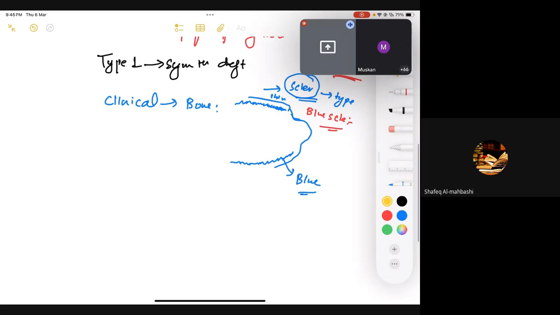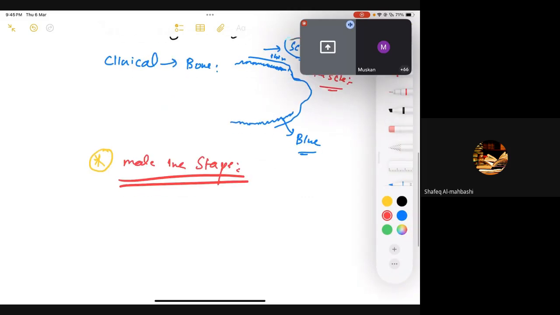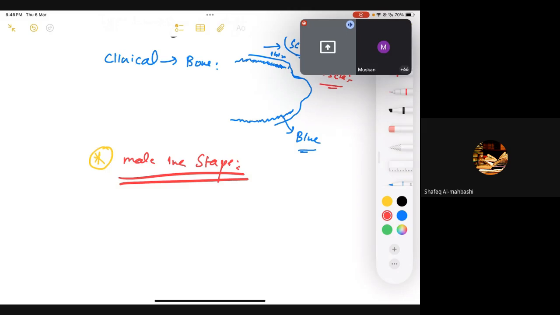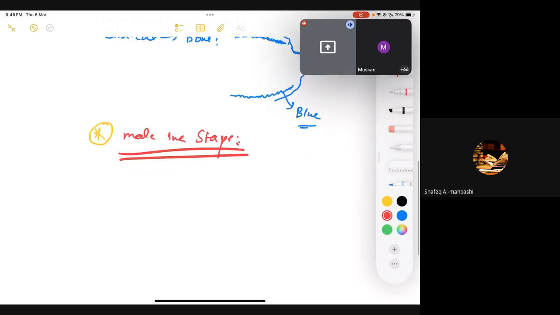Okay, third thing, we know for hearing, we require bones as well. For hearing, malleus, incus, and stapes, right? They are the small bones present within your ear, right? And you guys know that they're basically attached to your tympanic membrane, and it's going to stimulate your cochlea by an oval window and everything. We'll be just discussing that in our ENT module. Don't worry about that. They're also bone, right? If they are bone, it means they also require type 1 collagen.